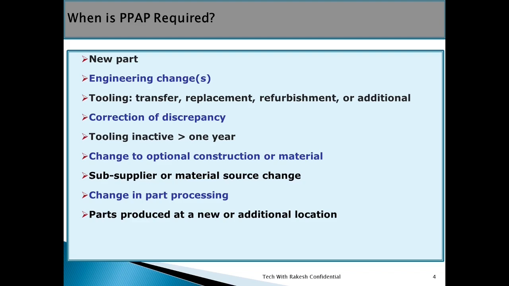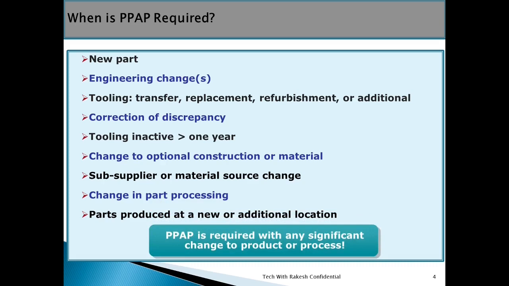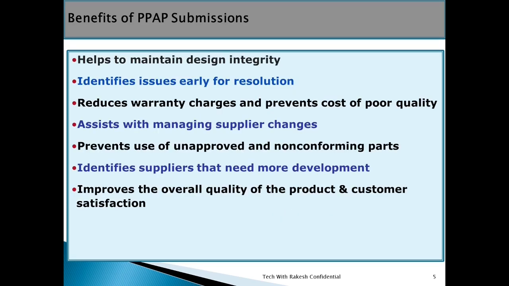Changes in part processing: when you are changing your process, then you have to inform the customer by submitting the PPAP. When you are changing your plant production location, suppose earlier you were producing your product at X location, now you are producing your product at Y location, then also you have to inform the customer and submit the PPAP. PPAP is required with any significant changes to product or process.